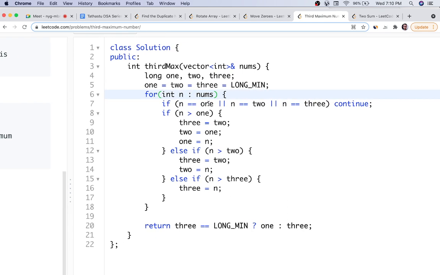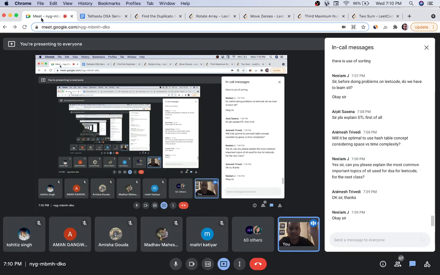So first you will check the number. The approach we are using is to take three variables: first largest, second largest, and third largest. If we get the first number, we assign it to the first largest. When we go to the second number, if it is greater than the first, then we assign first to second, second to third, and the new number to first. And so on. At the end of the whole traversal, we will have the third largest in the third variable.